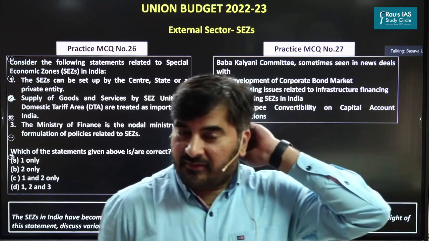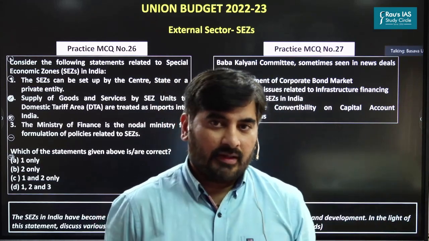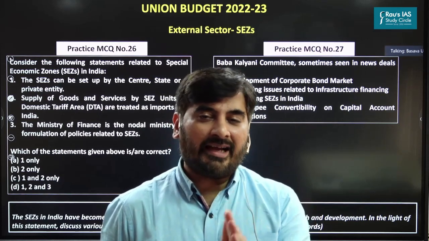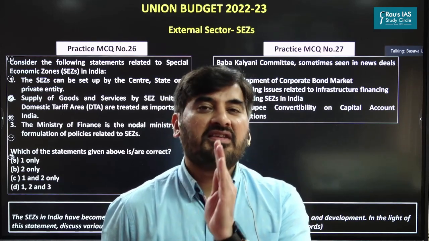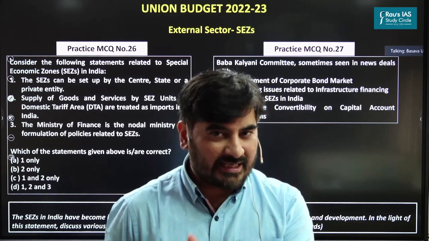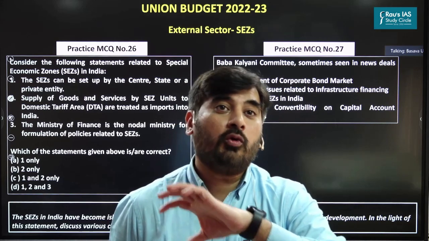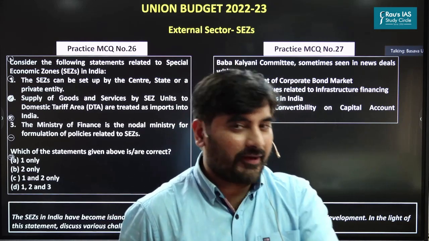In this year's budget, the finance minister has announced that the SEZ legislation, that is SEZ Act 2005, will be revamped. And it is expected that the government will soon come up with a new SEZ Act altogether. So this is the announcement.